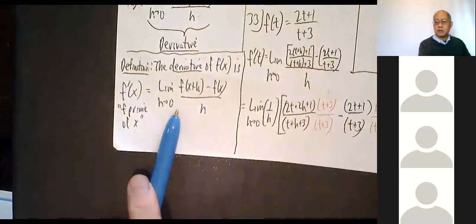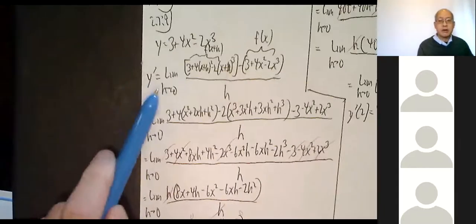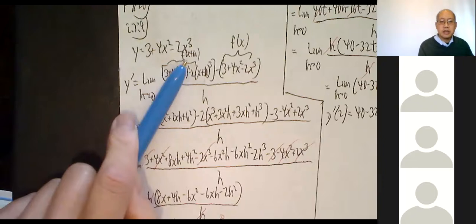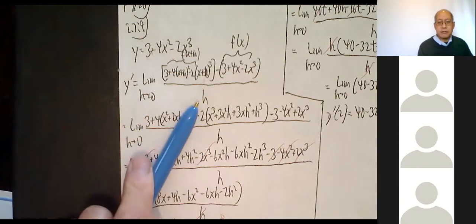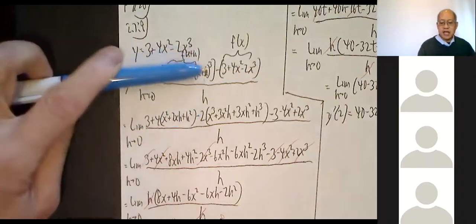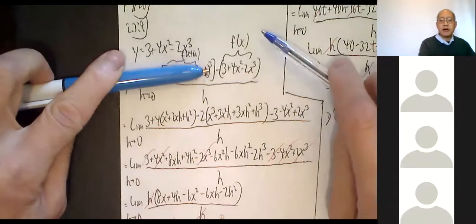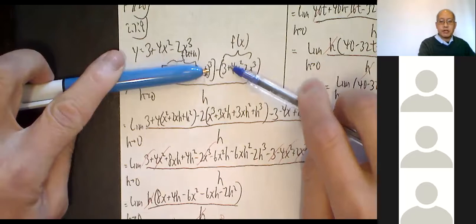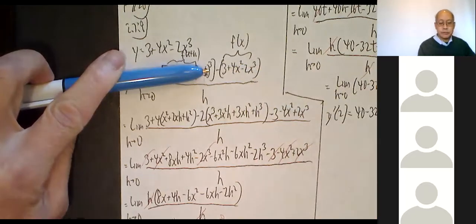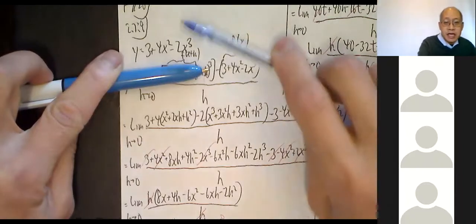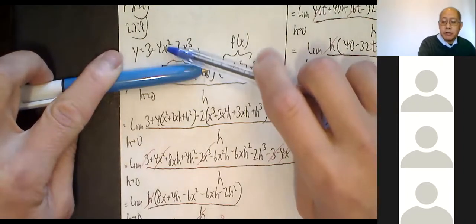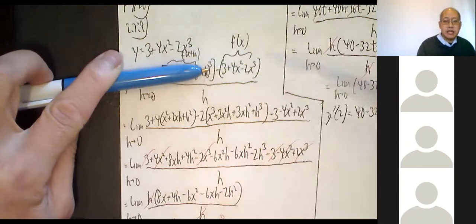So limit h approaches 0, f of x plus h minus f of x all over h. Well, the over h is always very easy. The minus f of x is not too bad, you just copy the original in parentheses. So parentheses 3 plus 4x squared minus 2x cubed. Now the hard part. F of x plus h means erase that x, put parentheses x plus h.